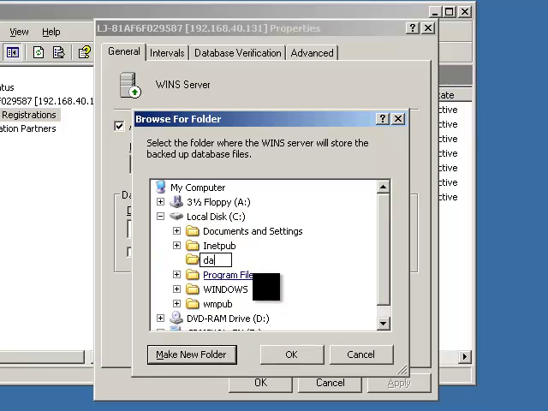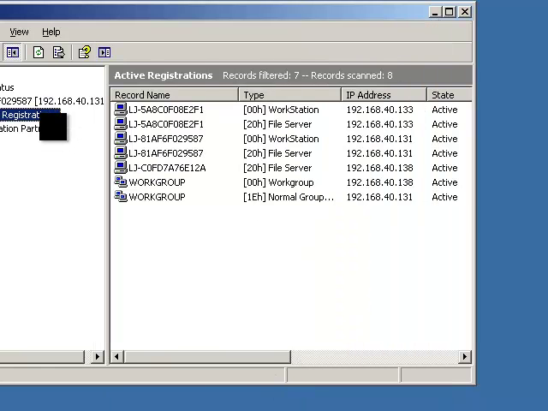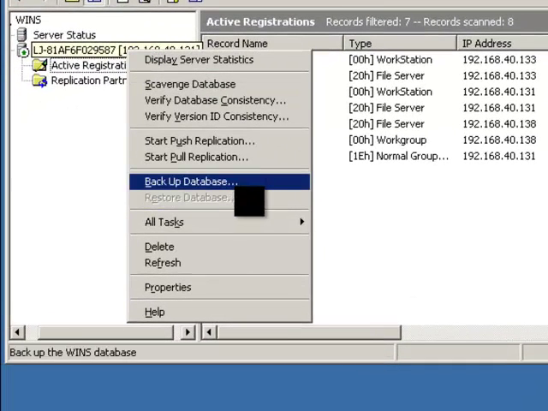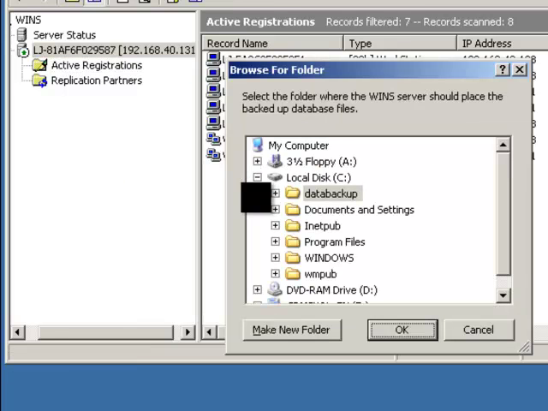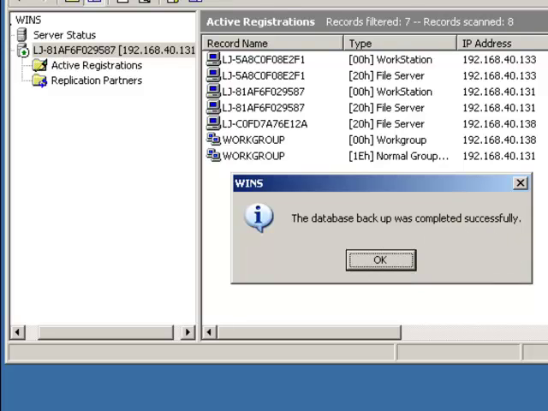The data backup. Click OK. And then we click OK as well here. And then choose backup database. Data backup. The database backup was completed successfully.